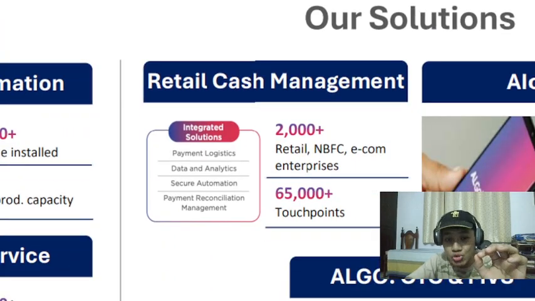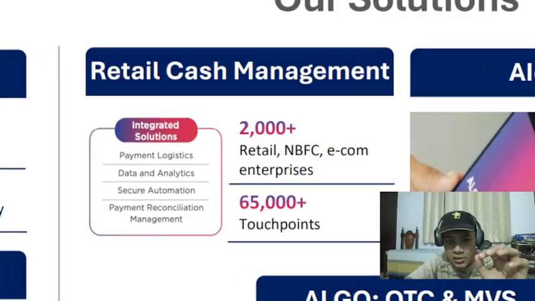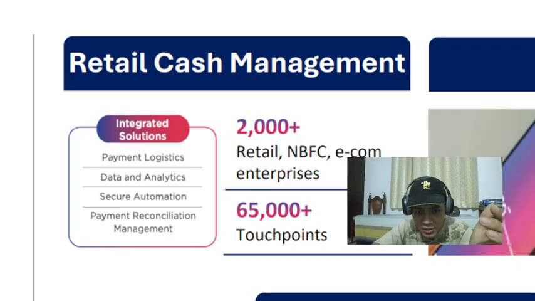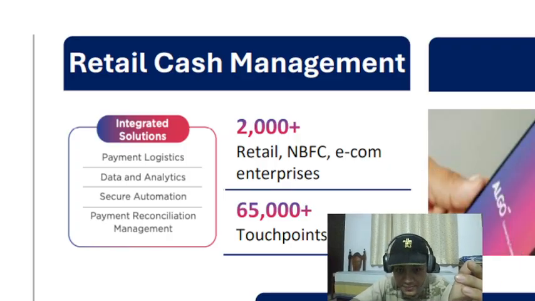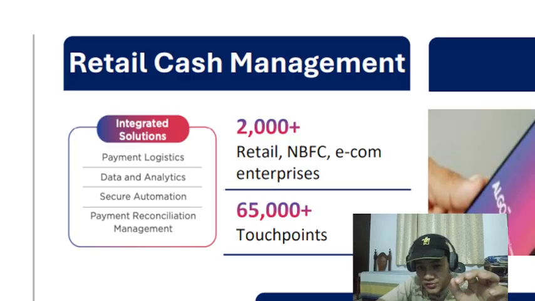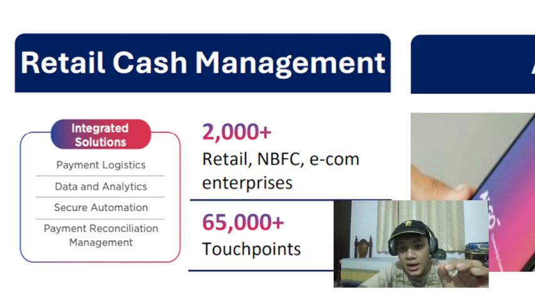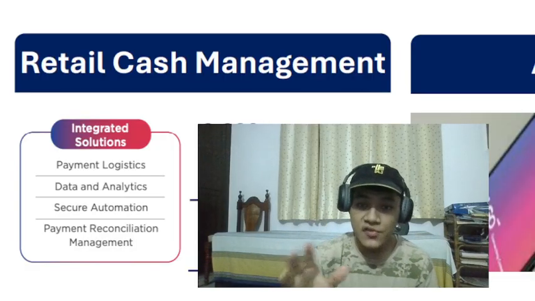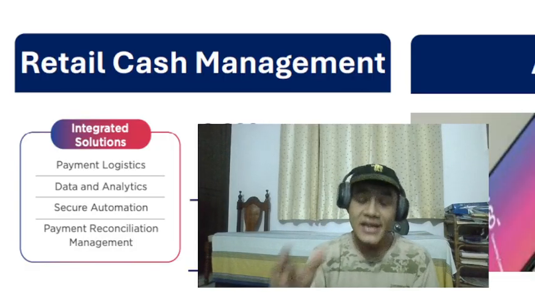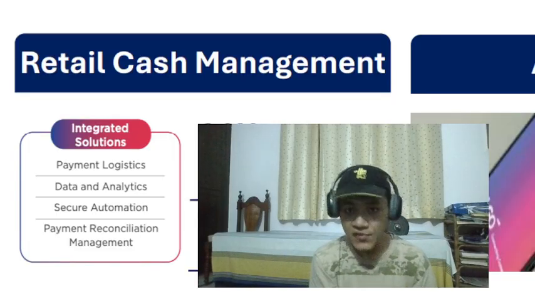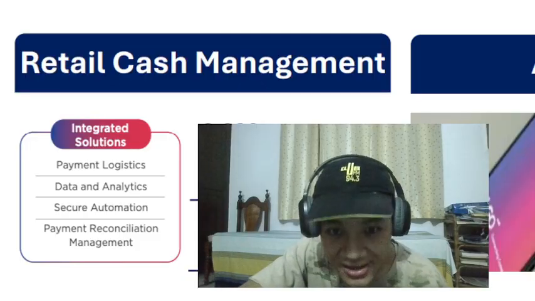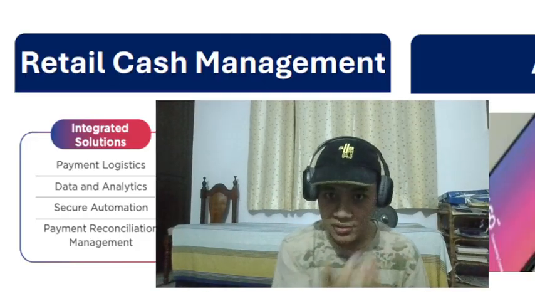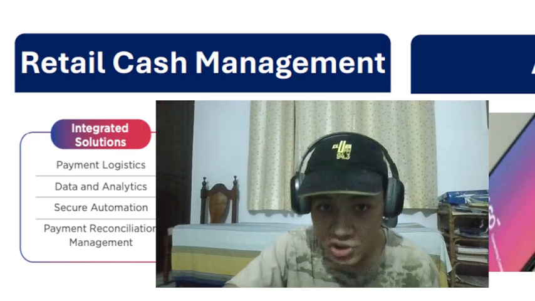Then solutions. Now, retail cash management includes many other things. Here it says 65,000 touch points. What's a touch point? A touch point is a physical location where CMS Infosystems provides its services. So an ATM managed by CMS Infosystems is a touch point. A retail store where CMS comes and takes out cash, transports cash, that's also a touch point.